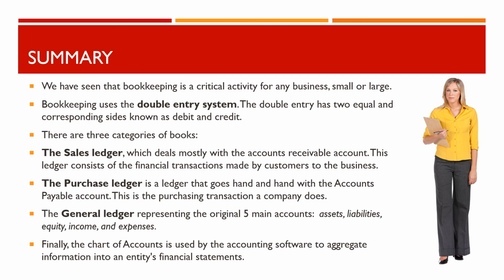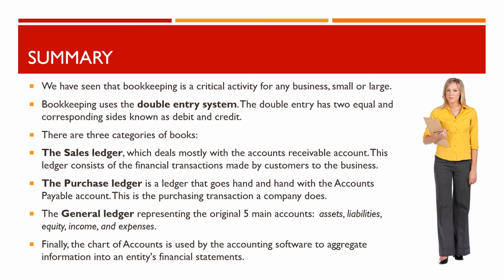We have seen that bookkeeping is a critical activity for any business, small or large. Bookkeeping uses the double entry system. The double entry system has two equal and corresponding sides, known as debit and credit. There are three categories of books: the sales ledger, which deals mostly with the accounts receivable account. This ledger consists of the financial transactions made by customers to the business.